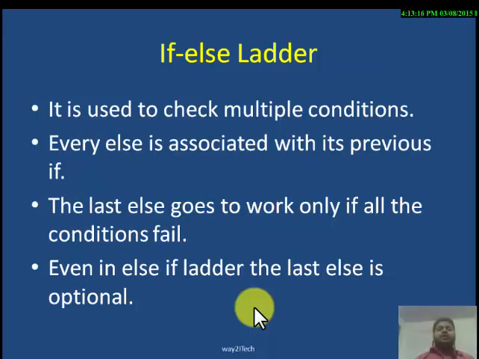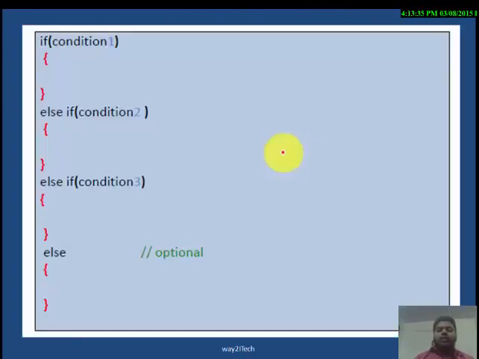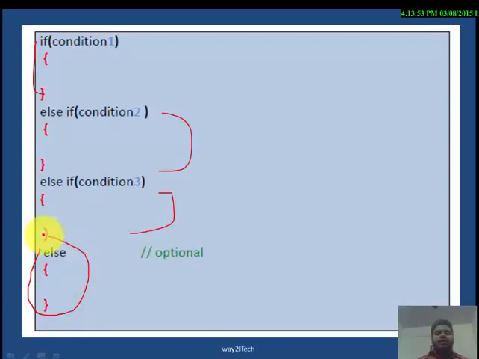So the next is the if else ladder. It is used to check multiple conditions. Now if else only deals with the true and false case, which means two conditions. If the condition is true, or if the condition is false. But we can also have multiple conditions, and for multiple conditions we use the if else ladder. What will be the syntax? If condition 1, else if condition 2, else if condition 3. Similarly we can have many conditions, else if condition 4, else if condition 5, and at the last we can have else. This else is an optional part.